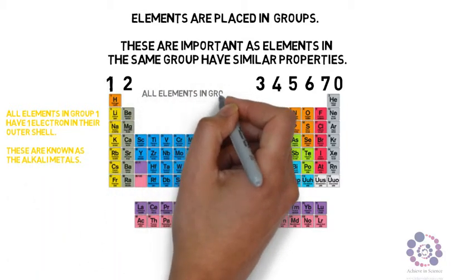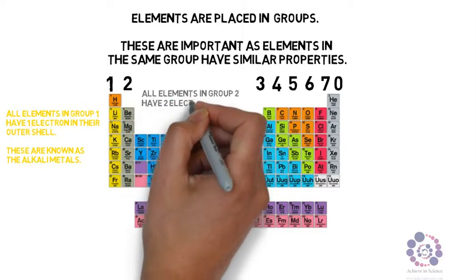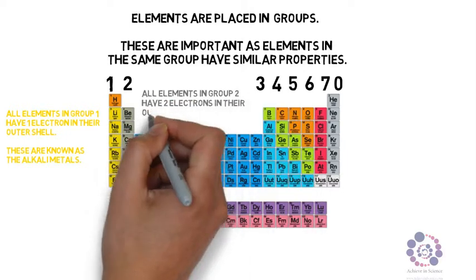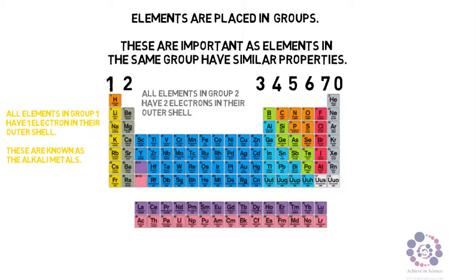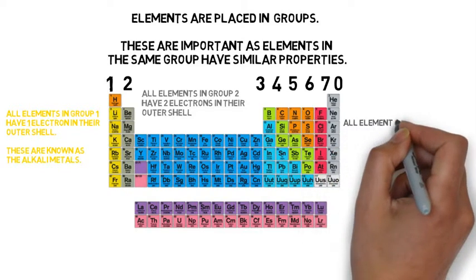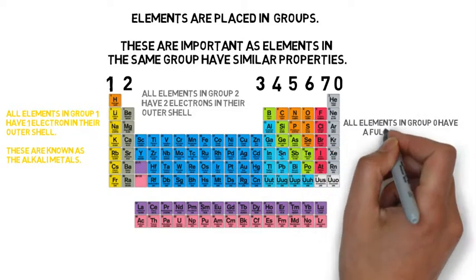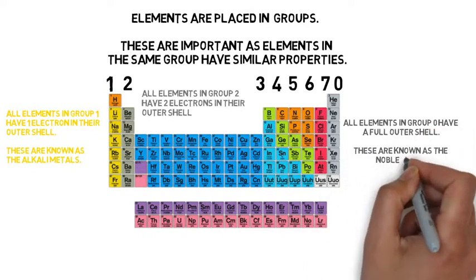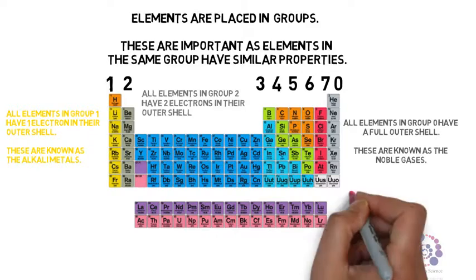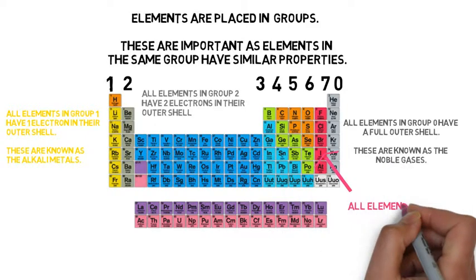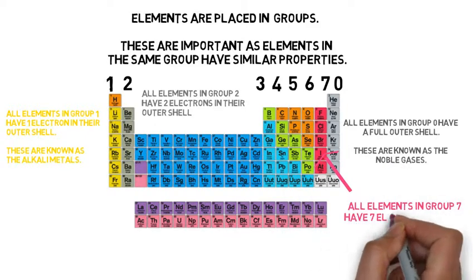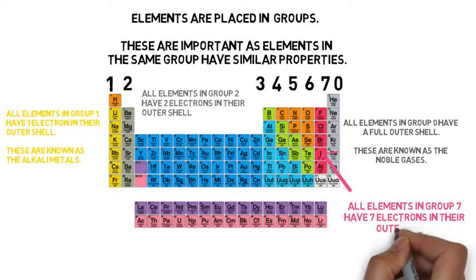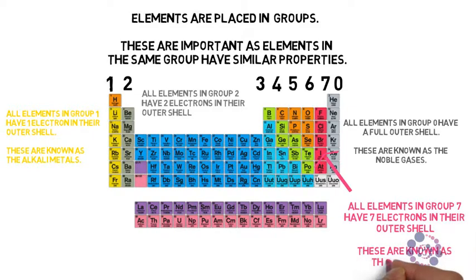All elements then in group 1 have 1 outer electron. These are known as the alkali metals. All elements in group 2 have 2 outer electrons in their outermost shell. All elements in group 0 have a full outer shell. These are known as noble gases. All elements in group 7 have 7 outer electrons in their outer shell, and these are known as the halogens.